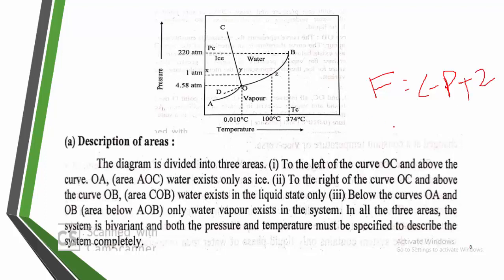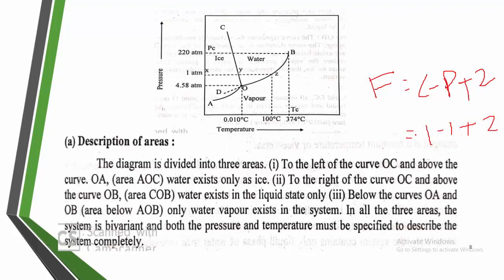Here, how many components are there? C indicates the component. For any area, C is 1. H2O is the only one component, whether you take ice or water. And the phase P is 1, and this is plus 2.